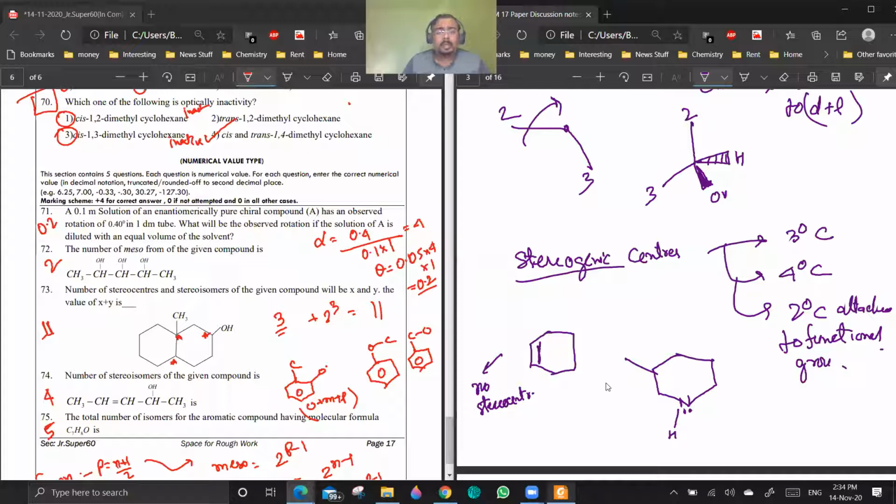If you see any of the biomolecules, having 4, 5 or 6 membered rings, you won't see an overall symmetry in the molecule. Are you getting a point? So in that case, most of the 3-degree and 4-degree carbons will definitely be chiral. Are you getting a point? Yes, sir. Okay, that's it.